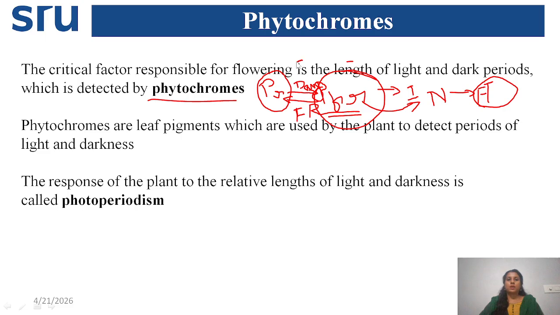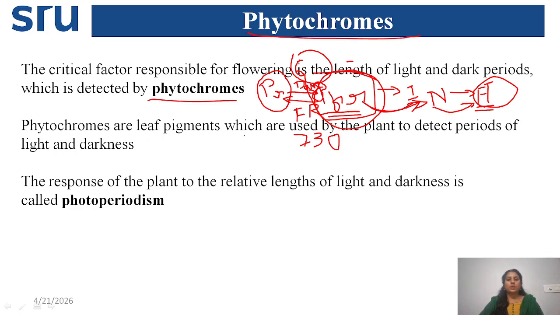During daytime, at 660 nanometer, it converts PR to PFR, and during far red light, in the 730 nanometer range, PFR is converted to PR. The PFR is the active form. It gives a signal to the nucleus to activate the FT gene, that is the florigen synthesizing gene. This is the kind of mechanism phytochrome holds.